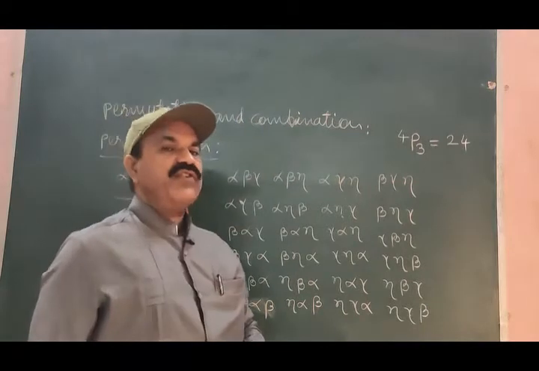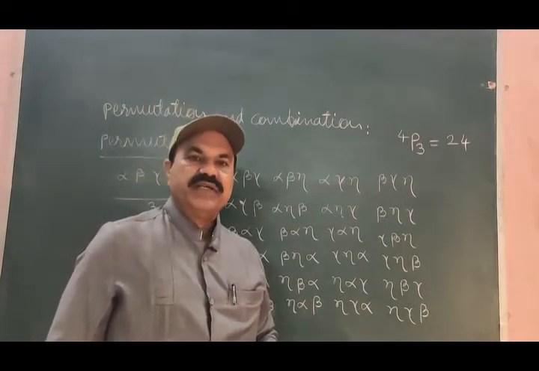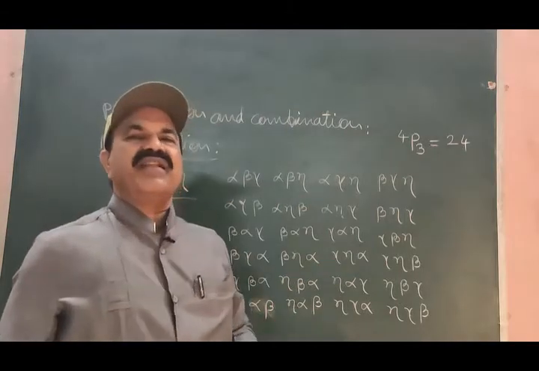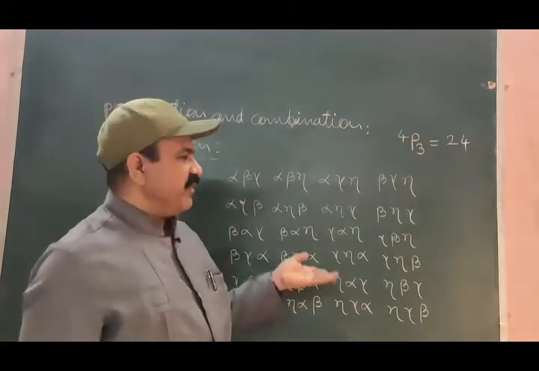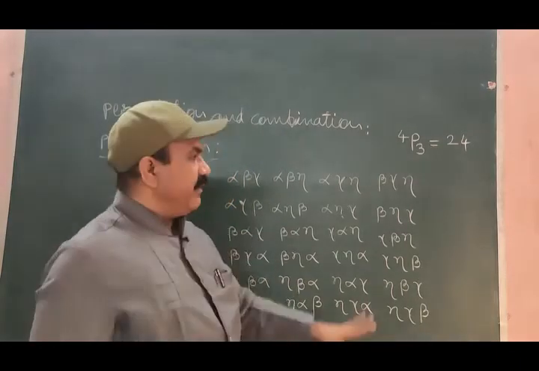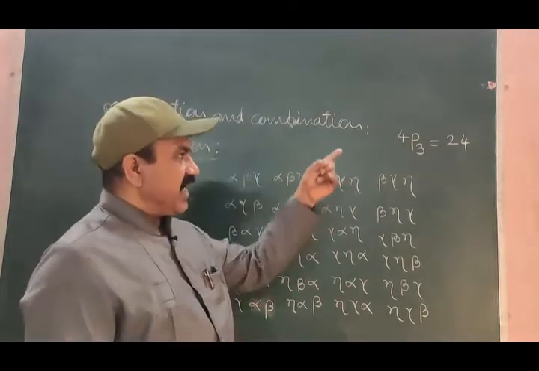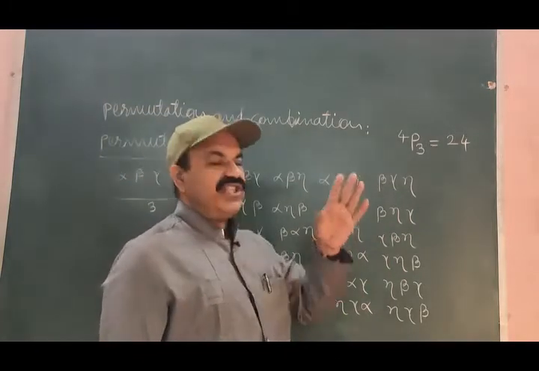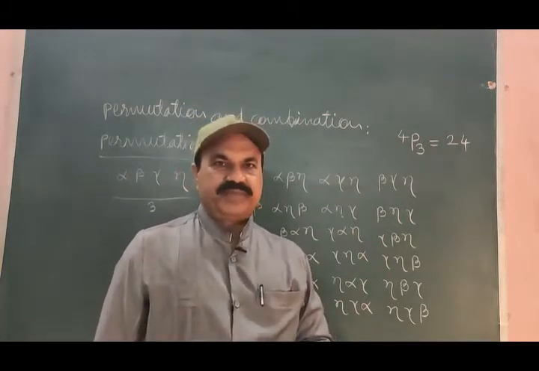Some of these arrangements are meaningful, some meaningless, which doesn't matter, but in all there are 24 arrangements. So this is the permutation.